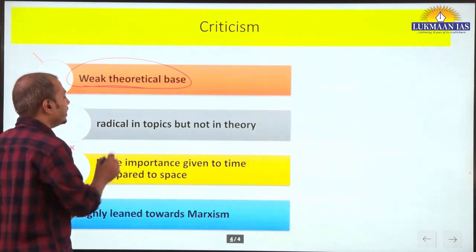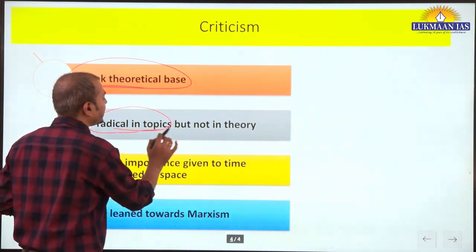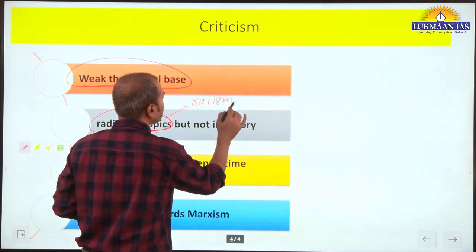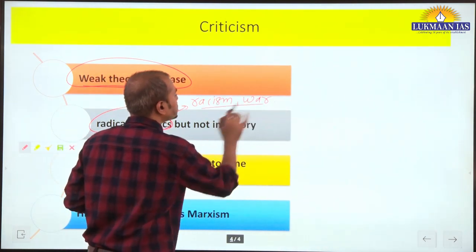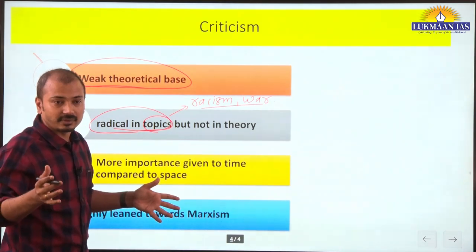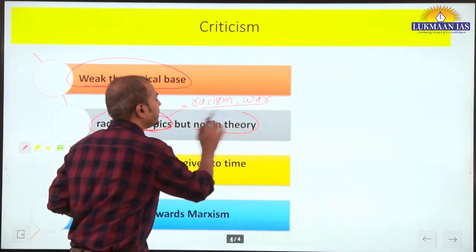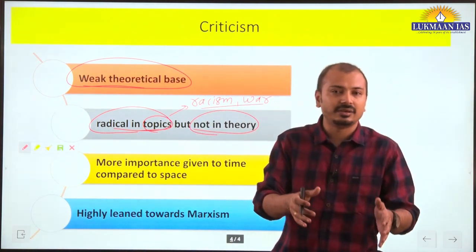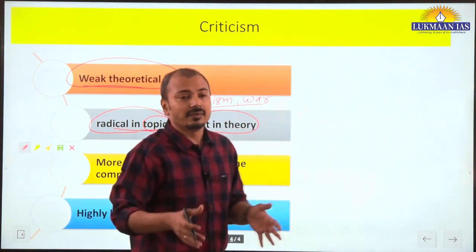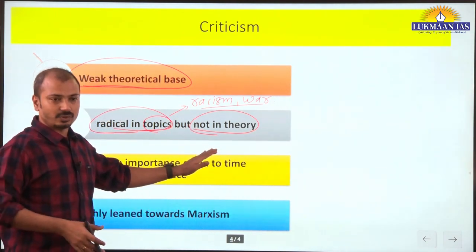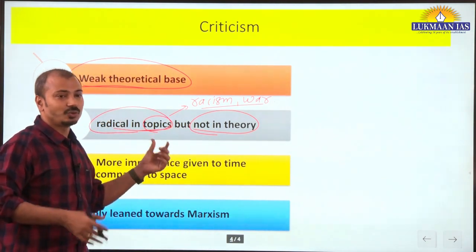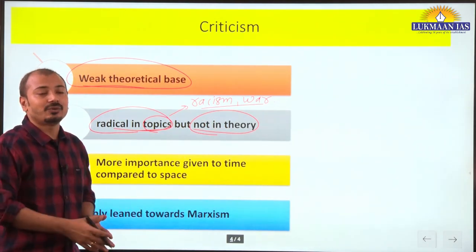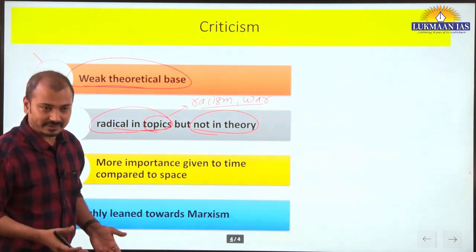Okay. Second, radicalists were very radical in topics. For example, racism, war, gender equality. These topics were radical at that time. Okay, but not in theory. That means theoretically they could not establish a well developed theoretical base. So topics were radical, their ideas were radical, simply we can say. But in reality, they could not materialize it on paper.